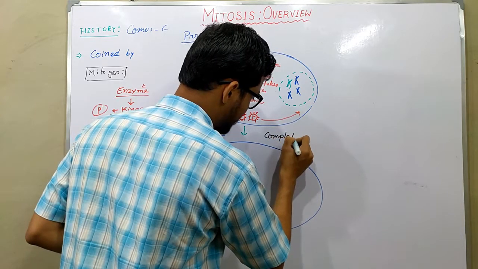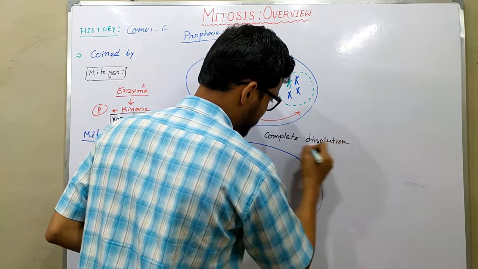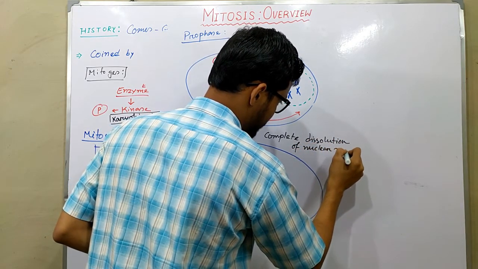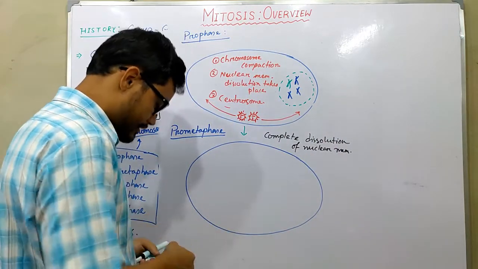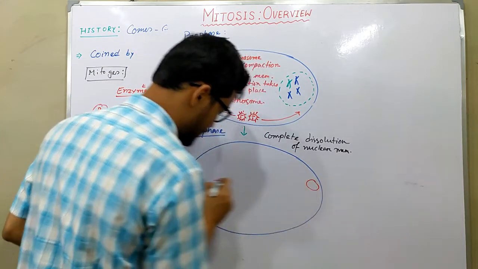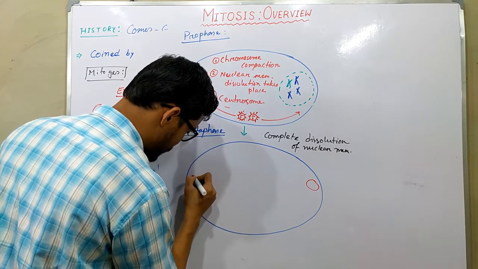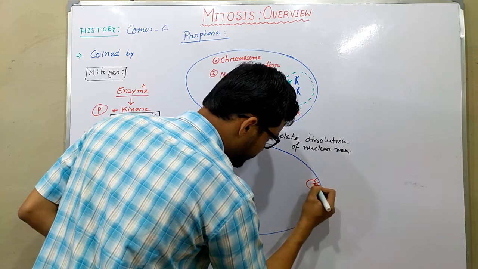The nuclear membrane is completely dissolved, and the centrosomes reside at the opposite poles of the cell.